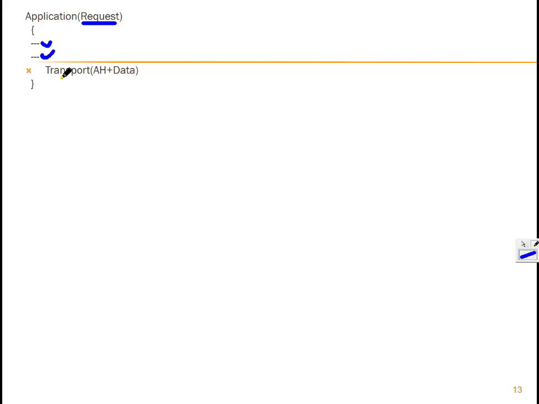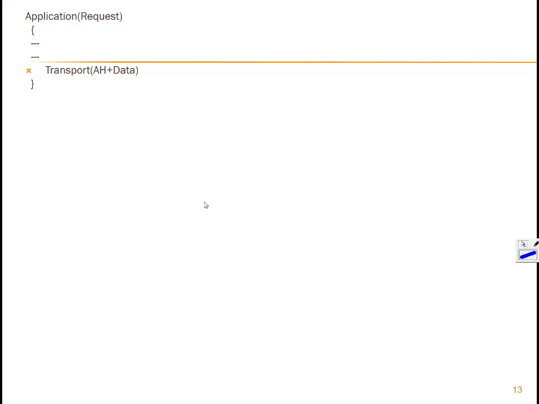Then the application layer, at last, calls the transport function. The code creates the application header. It's a fixed header format, and then the request is converted into what is known as data. So the request is placed over here: give me the first page of this website, header as well as data.